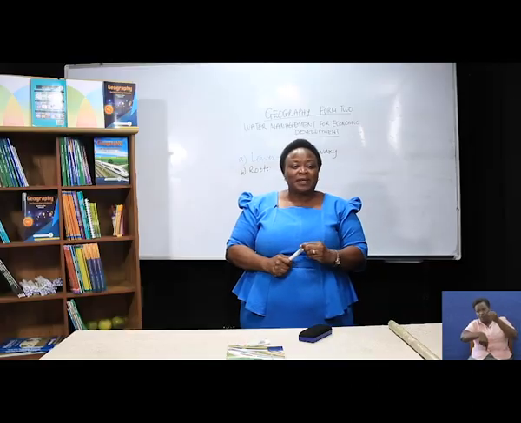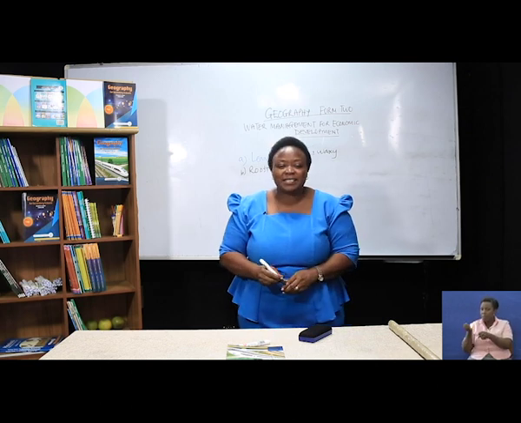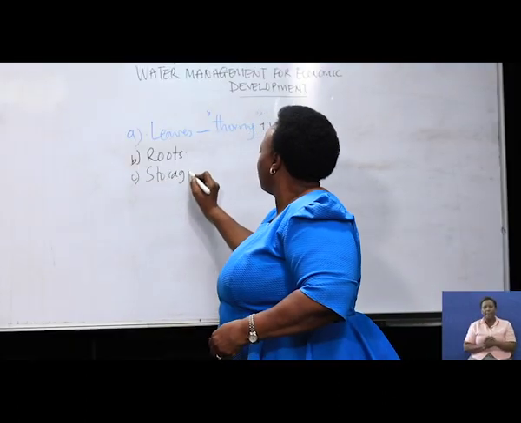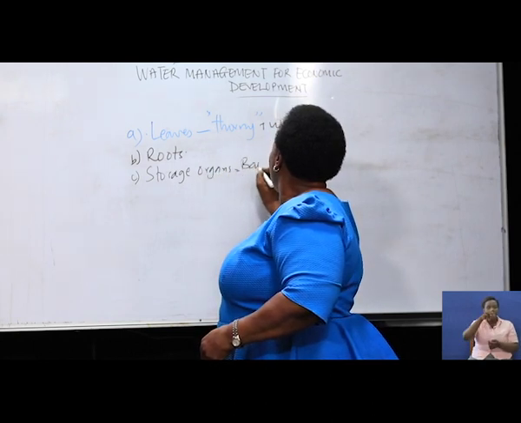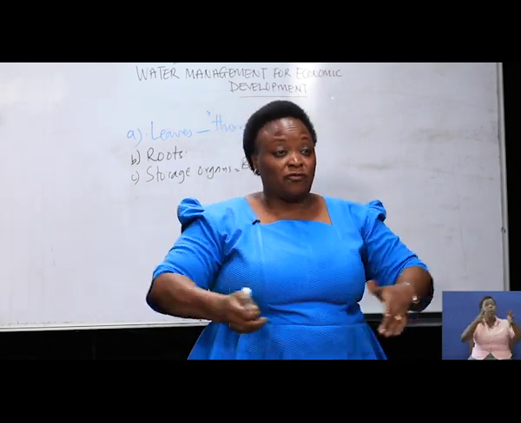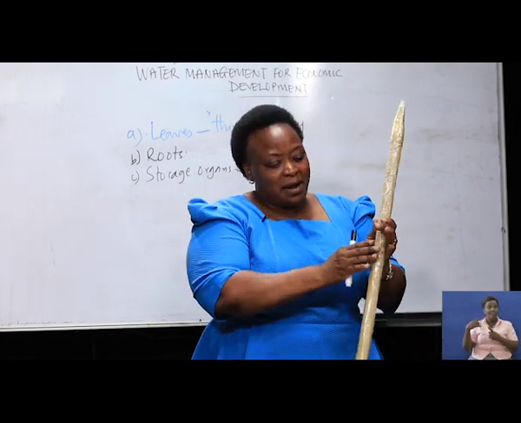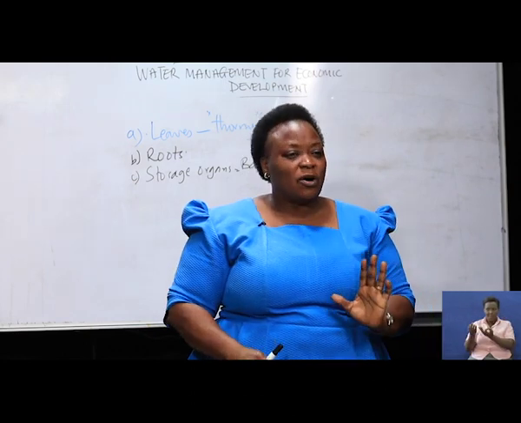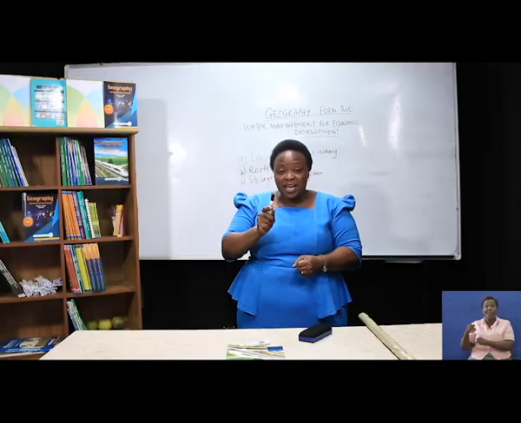The third thing, other plants normally develop storage organs. For example, the baobab. Do you know baobab trees? Those very big trees with a very hard bark. At the back, that is where they develop the storage organs. Why? So as to retain water. And you will find this in dry areas.